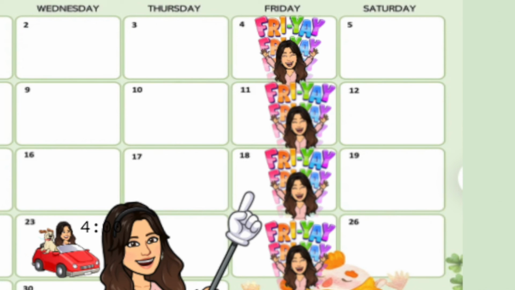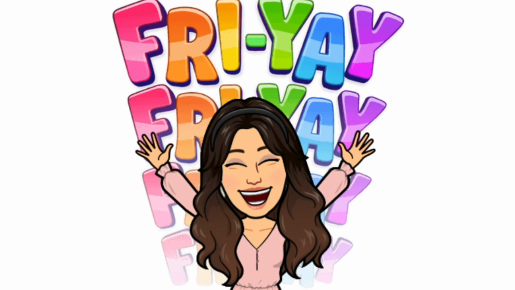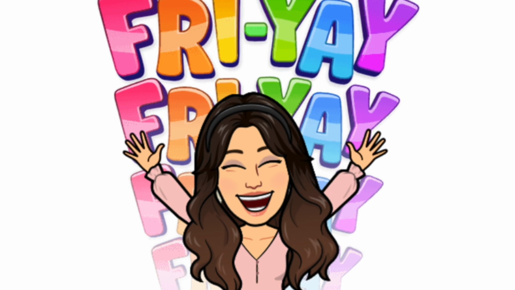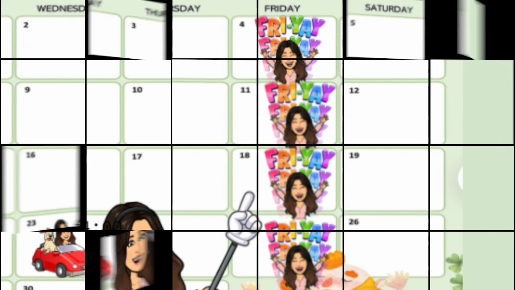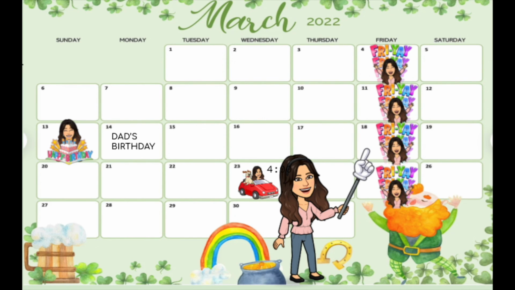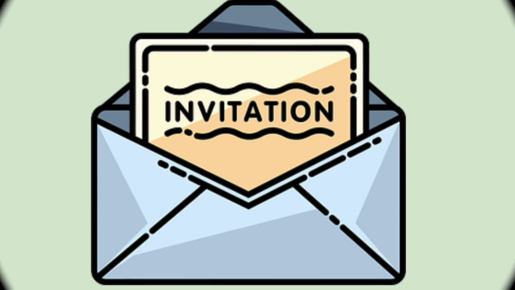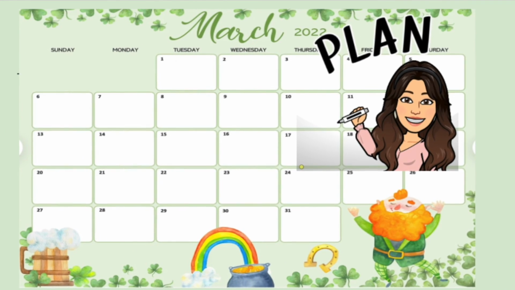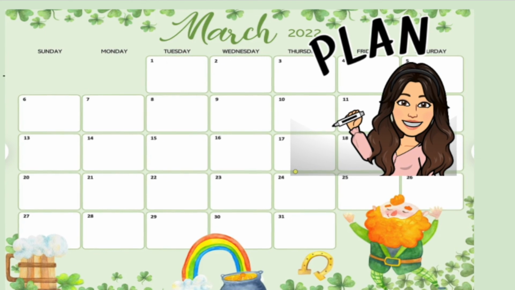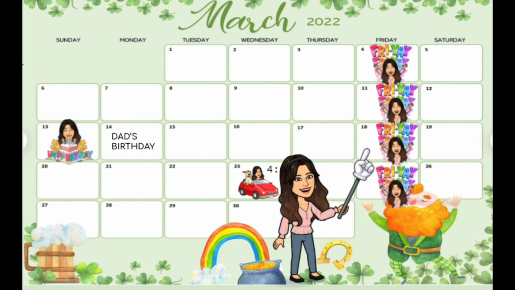It looks like I have a pattern in my schedule, which is having Fun Friday every single week. Not only will this happen in the month of March, but it may happen in almost every single month. This is what my final March calendar looks like. If throughout the month I get invited to a birthday party or have a field trip with my students, I will write it down on my calendar. I hope you enjoyed my calendar events. What are yours? Now it's time to fill out your own.